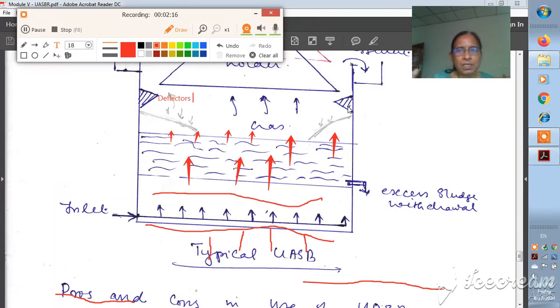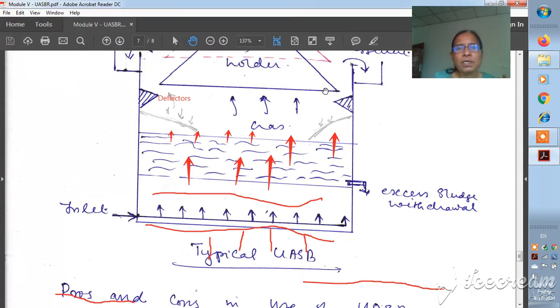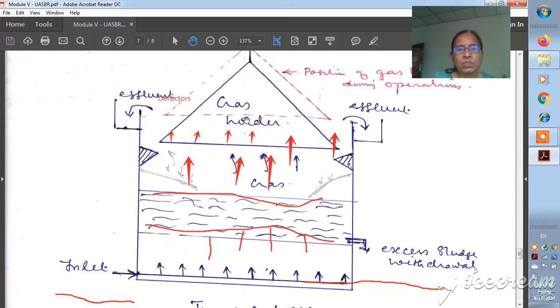The gas will exhaust, and the gas is separated and collected in the gas holder. The gas is collected in the gas holder.